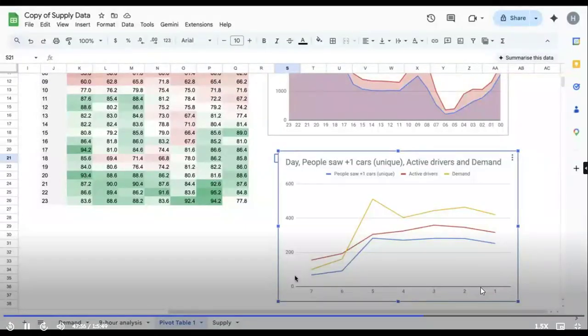Drivers are already engaged in a ride, and demand is greater than supply. That is clear, supply to demand is less. So we have fewer drivers on the platform. Why? Because we see the most demand, and we still have active drivers, but they are fewer than the demand. So to fulfill the gap, we don't have the drivers.